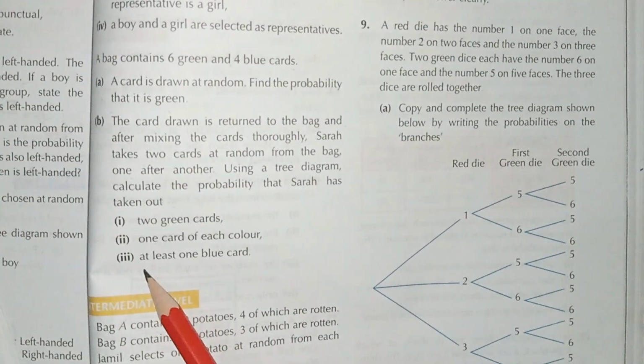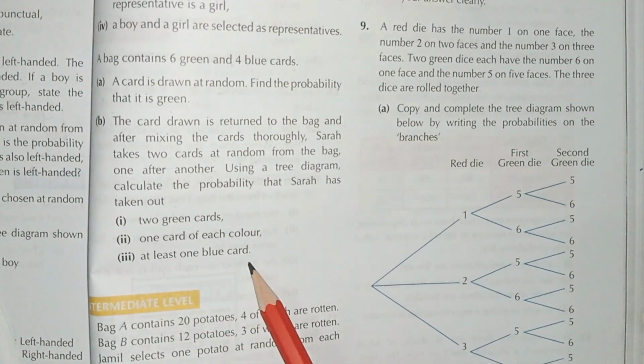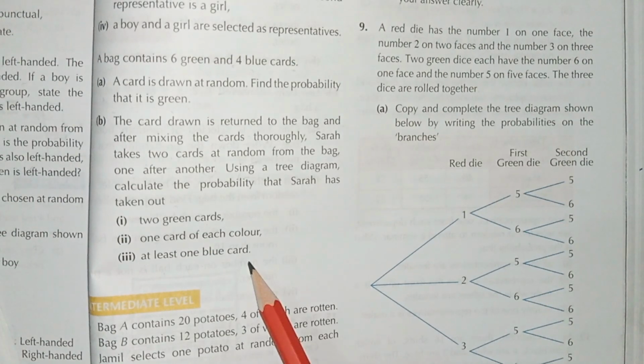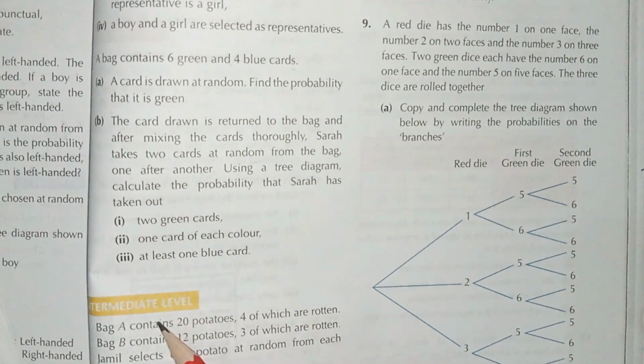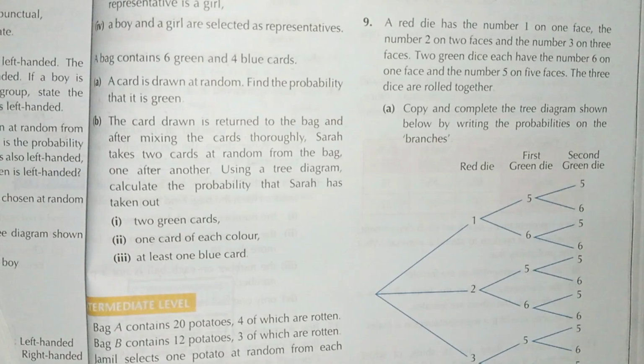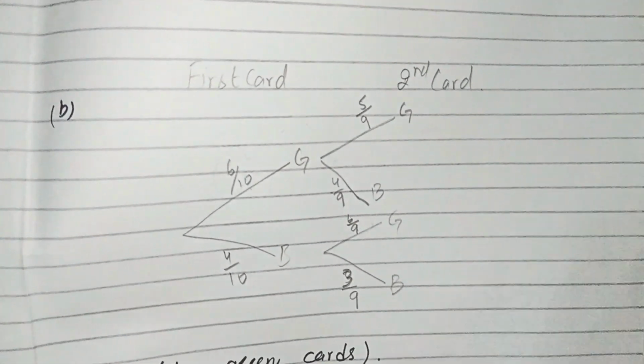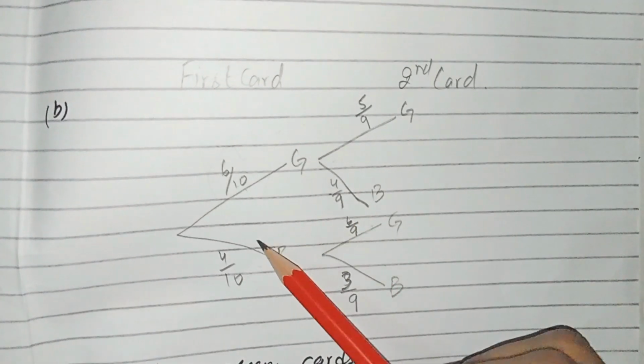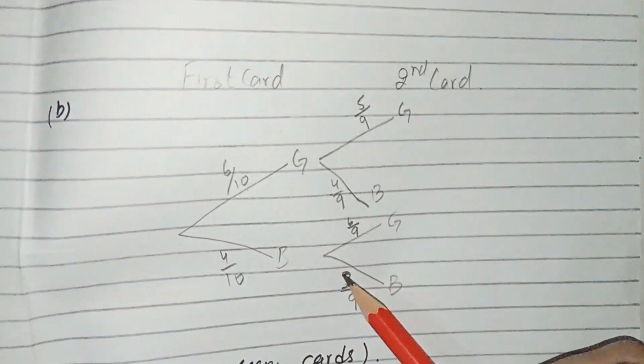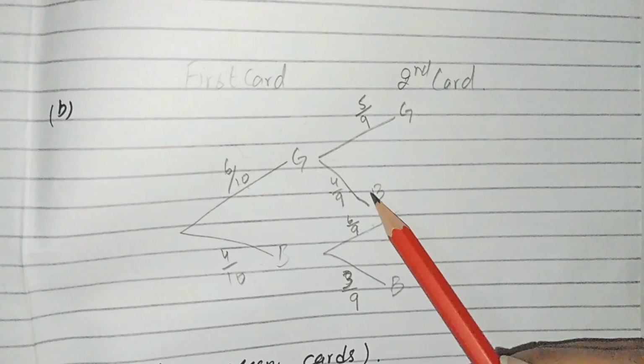Now students, part number 3, at least one blue card. There is at least one blue card in the probability. Now we can see that in the tree diagram the outcomes are blue, blue, blue, green, green, blue.